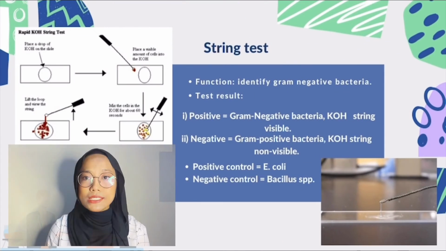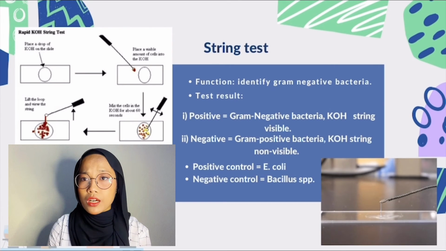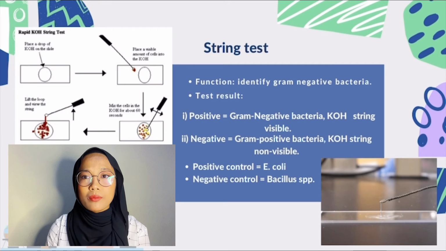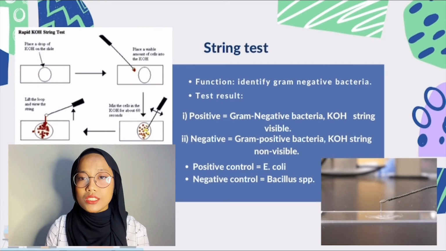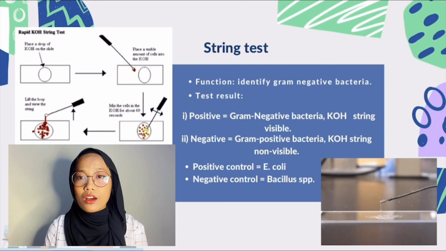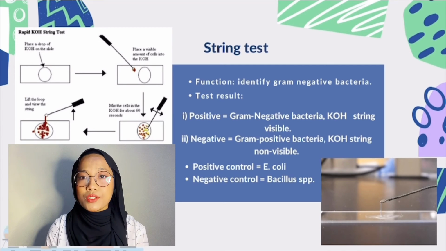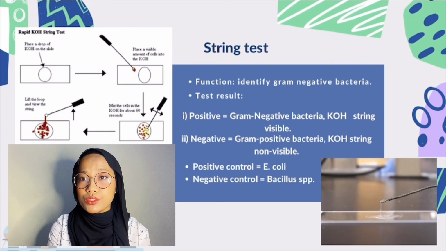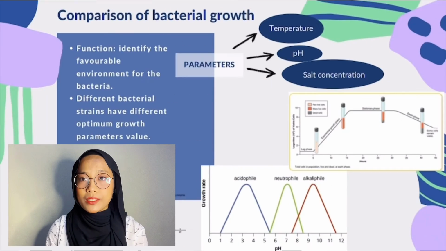As for the string test, this test will be used to identify gram-negative bacteria, whereby gram-negative bacteria will give a positive result, causing the potassium hydroxide string to be visible. On the other hand, gram-positive bacteria will give a negative result, in which the potassium hydroxide string is not visible. The positive control used in this procedure is E. coli, while the negative control is Bacillus spp.